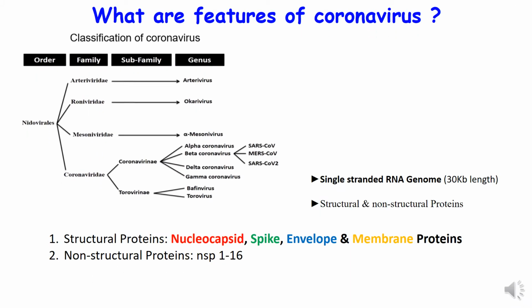Now we will discuss some interesting features of the SARS-CoV-2. As you can see in the image, the SARS-CoV-2 belongs to the Coronaviridae family and Coronavirinae subfamily. They are under the genus of beta coronavirus. We all know that viral genome is DNA or RNA in nature. In case of coronaviruses or SARS-CoV-2, the genome is single-stranded RNA, which is 30 kilobases in length. The SARS-CoV-2 also has some structural and non-structural proteins. The structural proteins include nucleocapsid, spike, envelope, and membrane proteins. And the non-structural proteins range from non-structural protein 1 to non-structural protein 16.